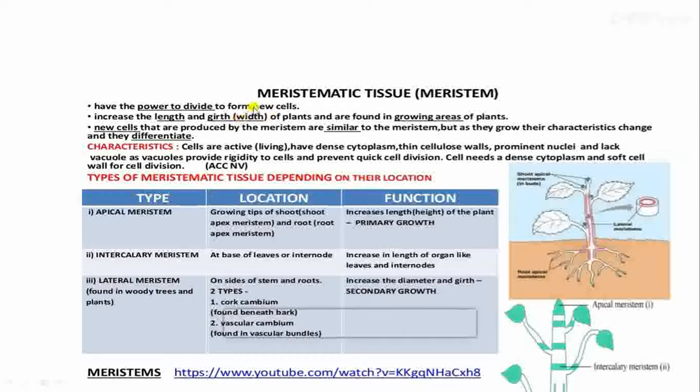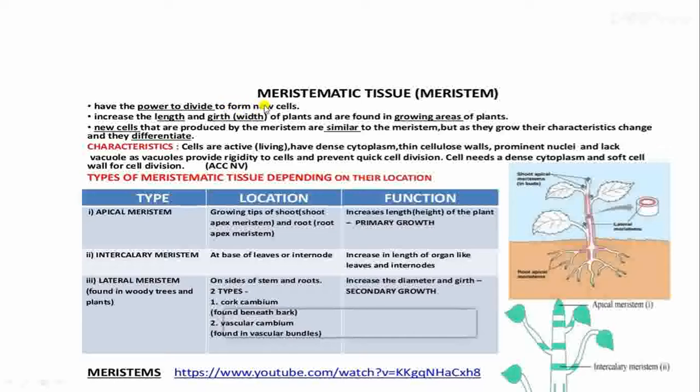Meristematic tissue means the cells are capable of division throughout, and that's why they are also called a meristem. Meristem or meristematic tissue means the cells have the power to divide continuously and form new cells.